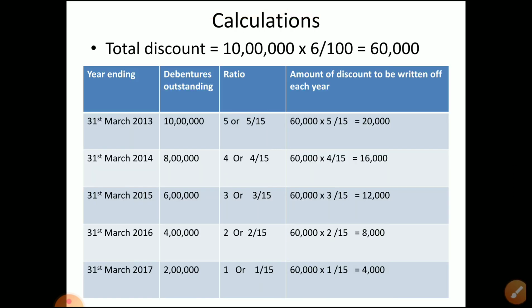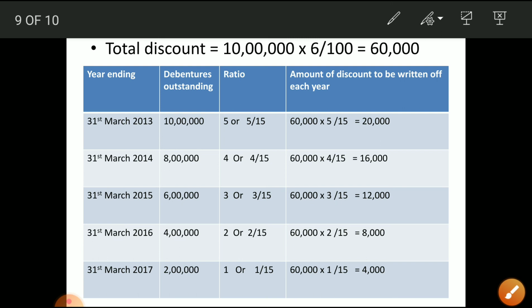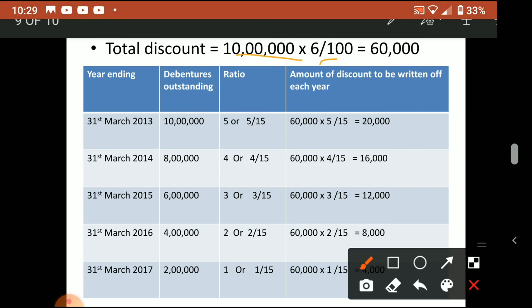Okay, so first we will show you the calculation. The discount amount we calculated here: 10 lakh into 6 by 100, so 60,000 it is. Then, when we write off a proportionate amount, make a table like this: year ending, debenture outstanding, ratio, amount of discount to be written off each year.